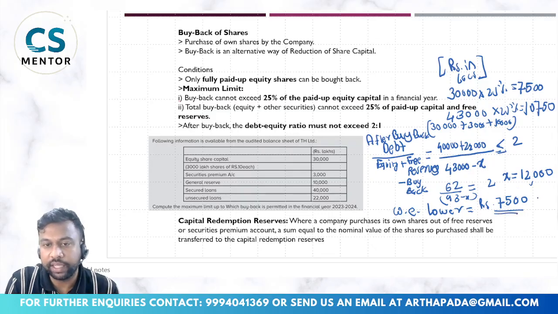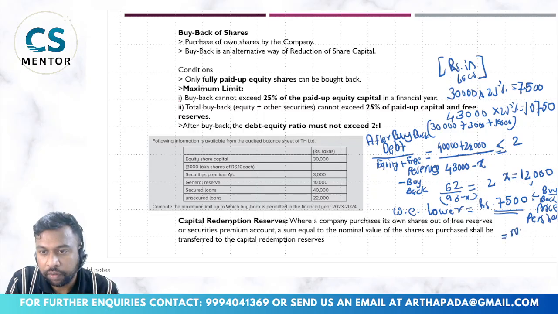The market price can be anything, it can be 15 rupees, 20 rupees. So divide by the buyback price per share, and this will give you the number of shares to be bought back.